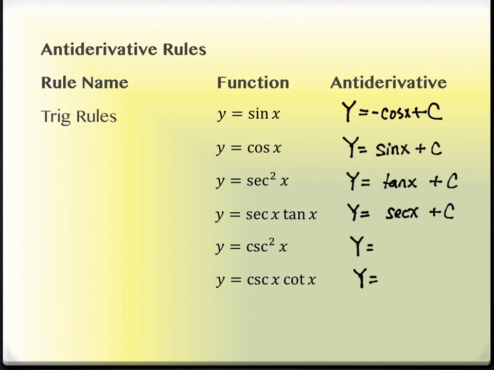Okay. The last two. Whose derivative is cosecant squared? Cotangent. It is cotangent. Right, but it's negative. And I have my plus C. And whose derivative is cosecant cotangent? Negative cosecant. So unfortunately, I can't just look at them and say, hey, look at the cos, like on the last one. This is cosecant, this is cotangent, they both became negative, but cosine doesn't work that way. Correct? So you have to be a little bit careful to remember which list does that. It's the derivative list that does that.